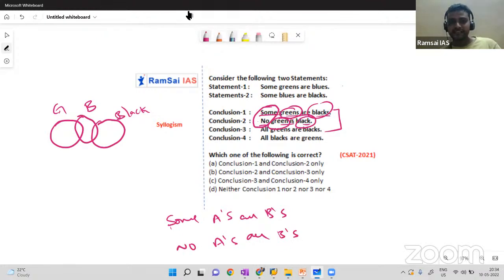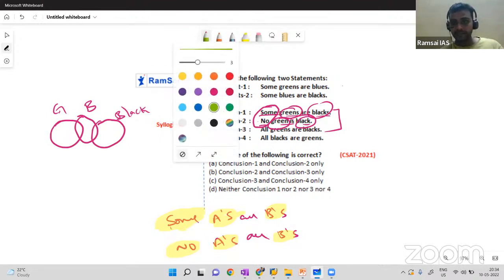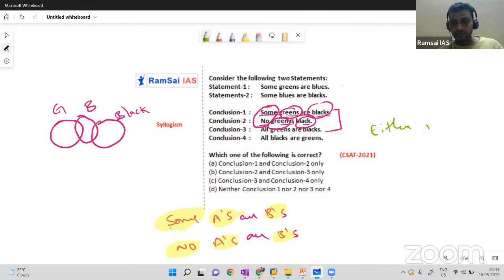If you see two conclusions like this with no and some, A's and B's only, so some cats are rats and no cat is rat, then remember, the answer will be either one or two. But you have to look into the options. Do we have either one or two?